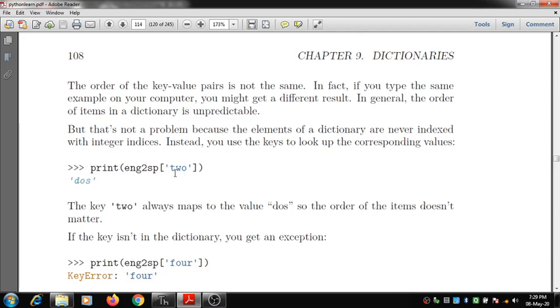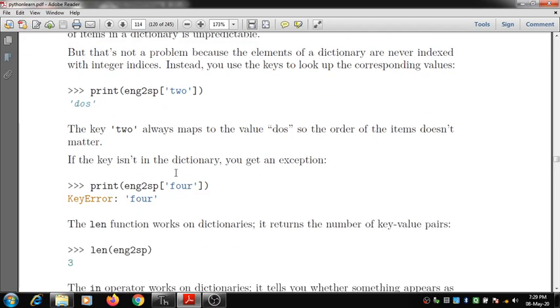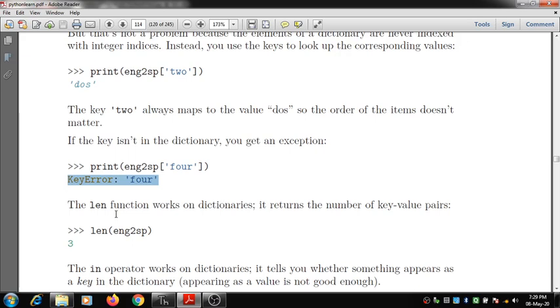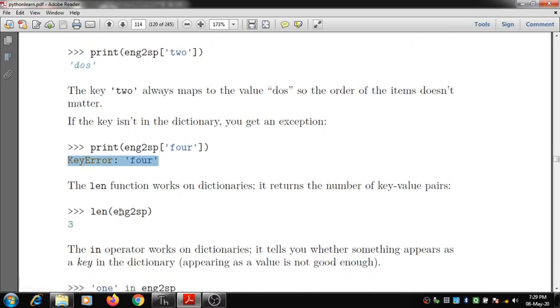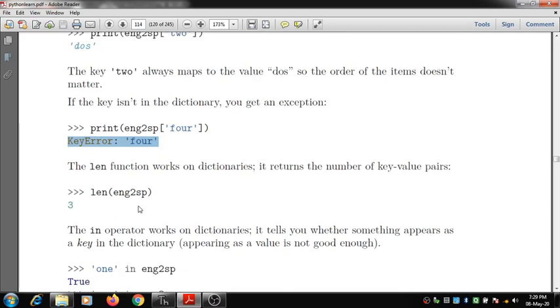If you specify a key which is not present inside a dictionary, then the system generates an error. Then we saw the length function, which also works on a dictionary. It returns the number of key value pairs inside the dictionary. In this example, as we had entered 3 key values, it prints 3.